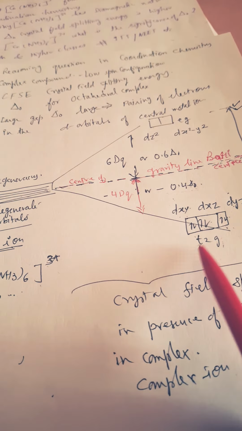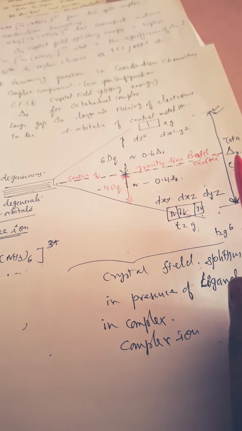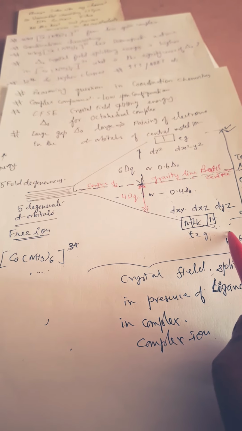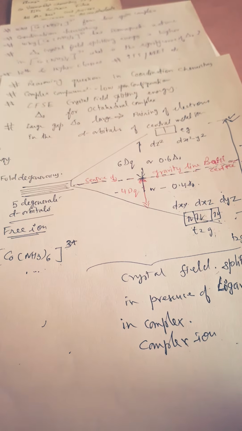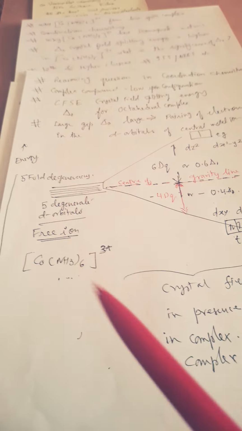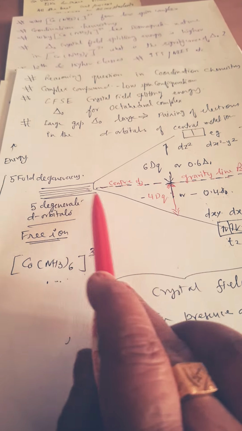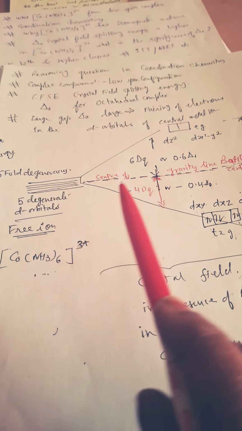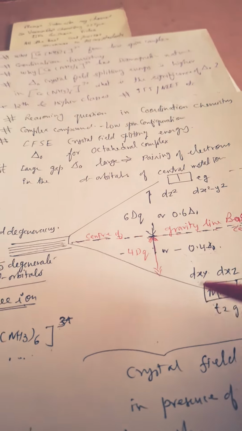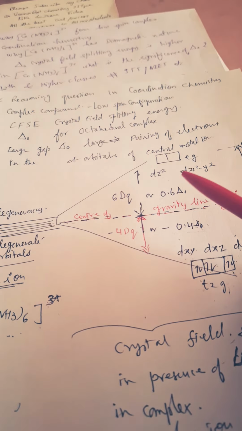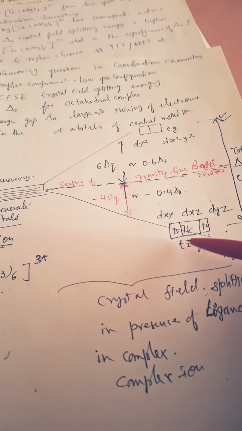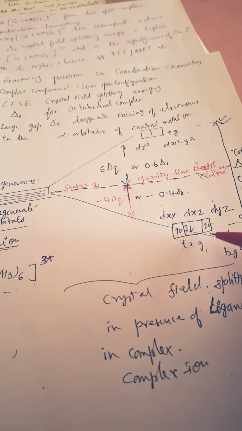In the t2g set, since delta O, the crystal field splitting energy, is much higher, the electrons start pairing; they will not jump up to the higher level. This is the lower energy level, this is the higher energy level, energy is denoted like this. Fivefold degeneracy is there in the free ion, but when forming a complex, the orbitals are split into two sets, t2g and eg. In an octahedral complex, t2g has lower energy and all its orbitals are occupied by 2 electrons each.